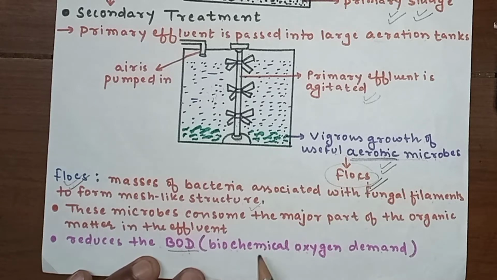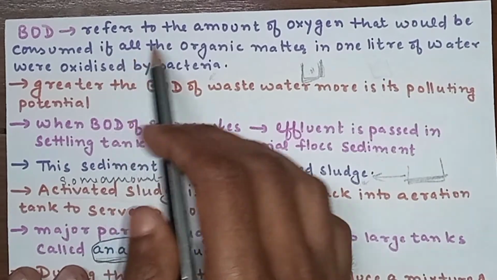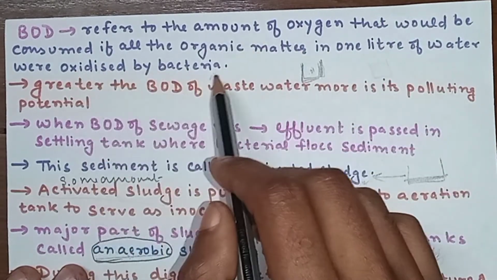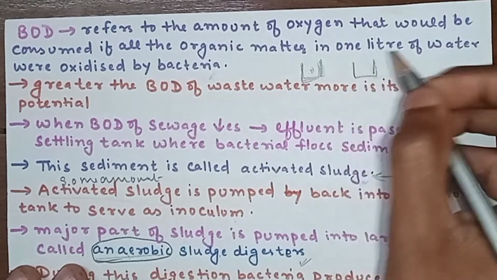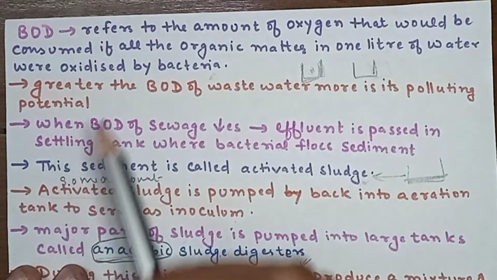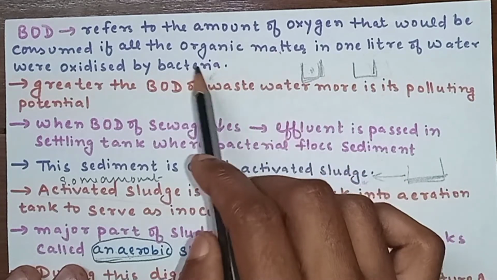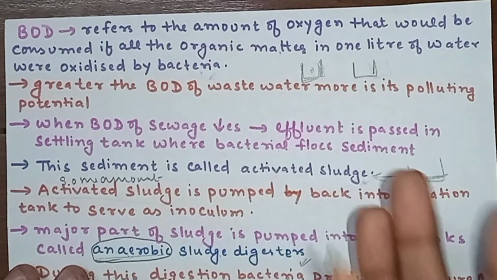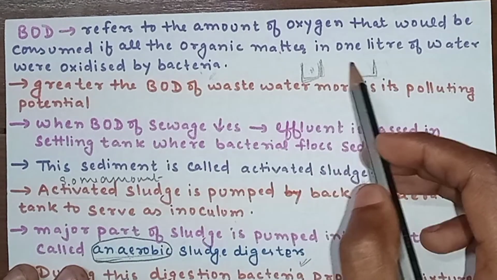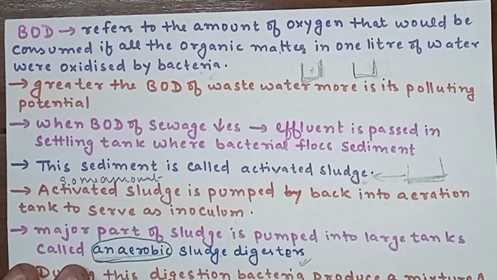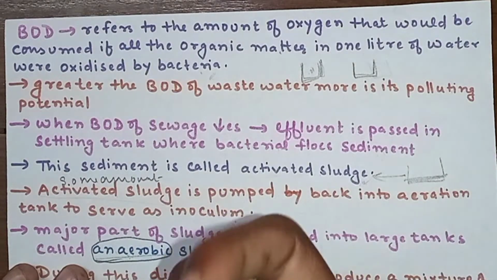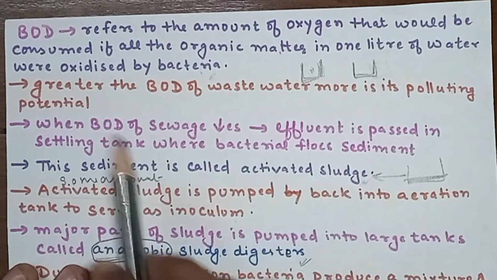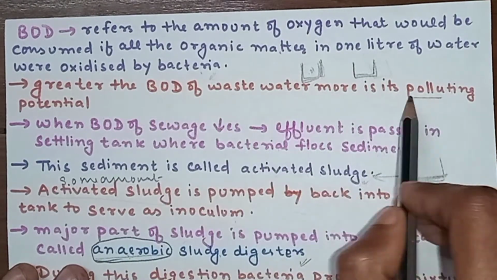What is BOD? BOD is the biochemical oxygen demand. BOD refers to the amount of oxygen that would be consumed if all the organic matter in 1 liter of water were oxidized by the bacteria. See, in 1 liter of water, whatever amount of oxygen we require for the oxidation of organic matter by the bacteria is known as BOD. Greater the BOD, more is its polluting potential. If the BOD of wastewater is more, it means that more bacteria are going to utilize more oxygen for the oxidation of organic matter, and hence greater the BOD, greater is the polluting potential.